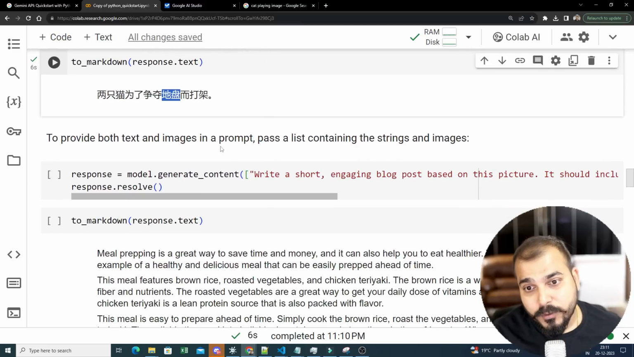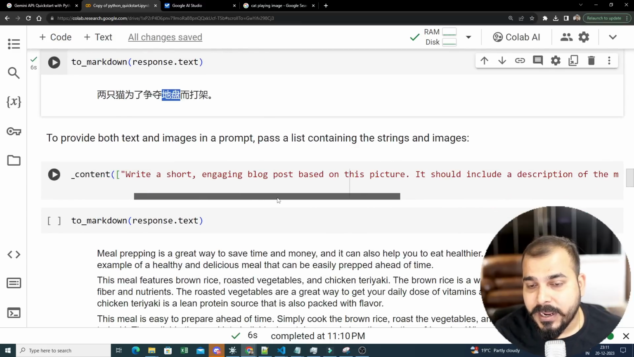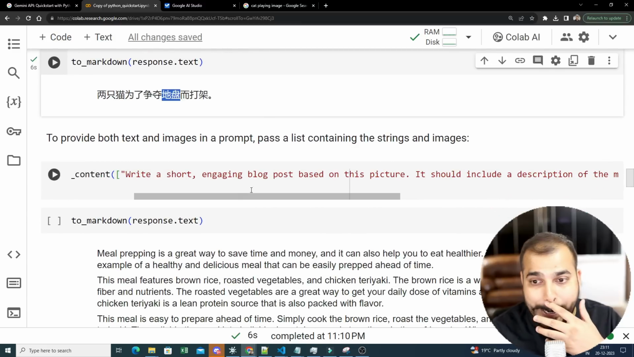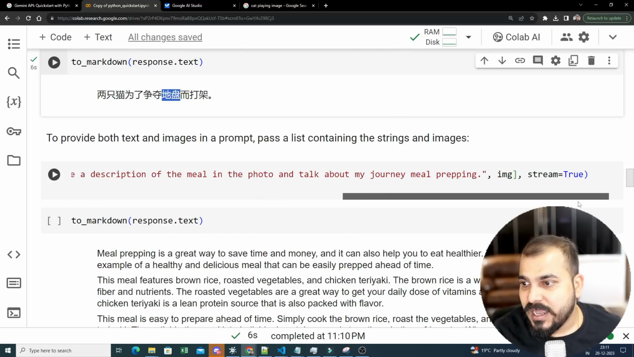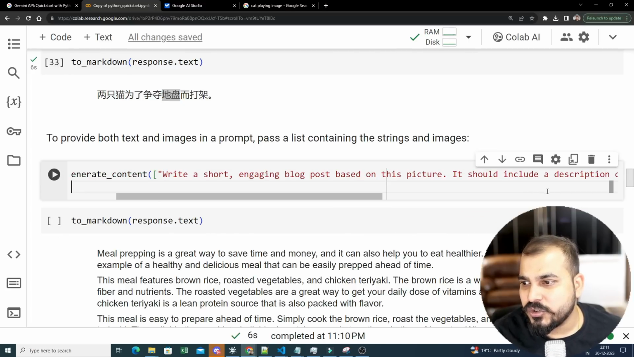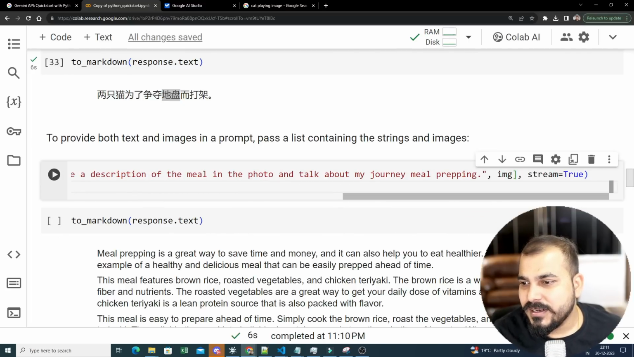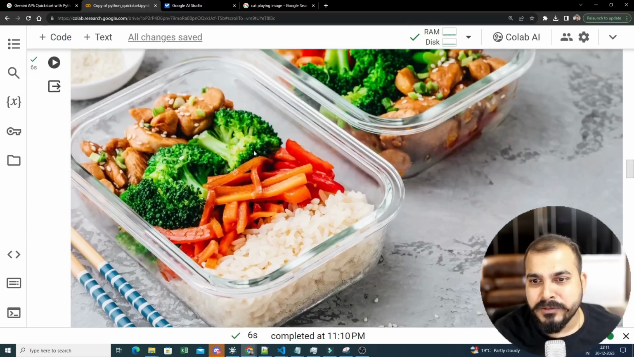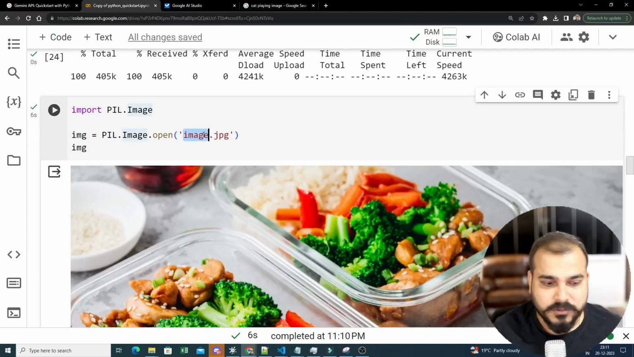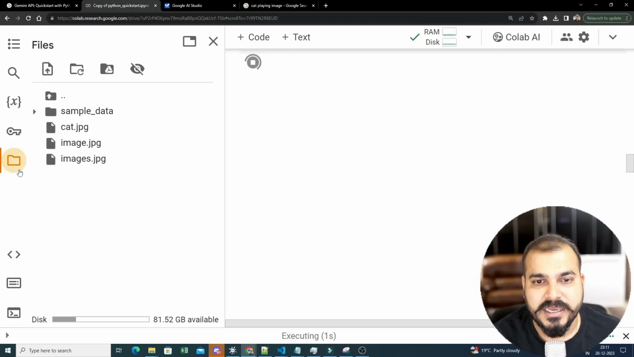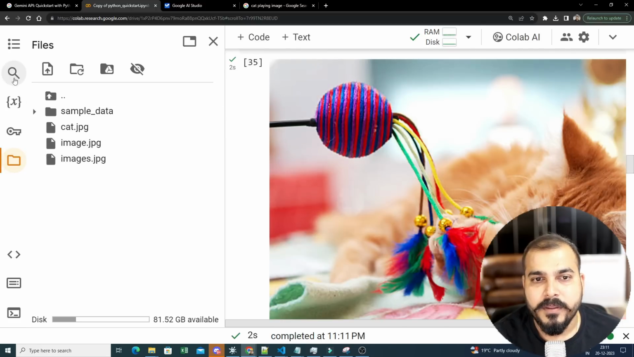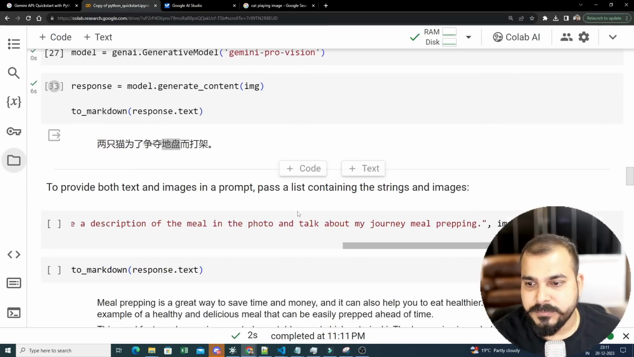Now the next thing is to provide both text and images in a prompt. I'm saying write a short engaging blog post based on this picture. It should include a description. I think for this, it should be able to give, right? I think that is the reason it was not giving that well. So now let's see. I will go ahead and write cat.jpg. I hope it was cat.jpg only. Okay. So yes, this was cat.jpg.